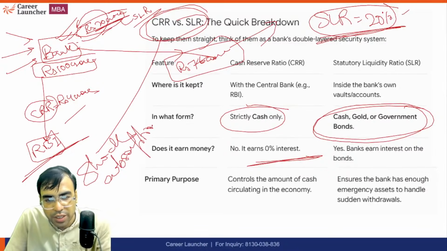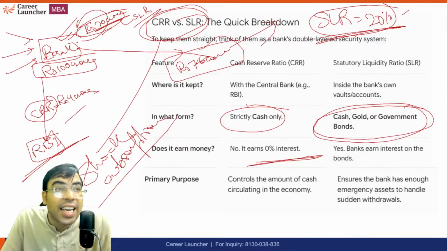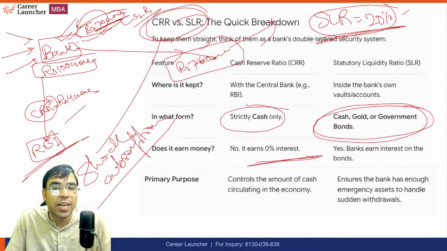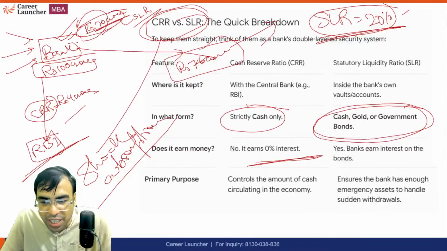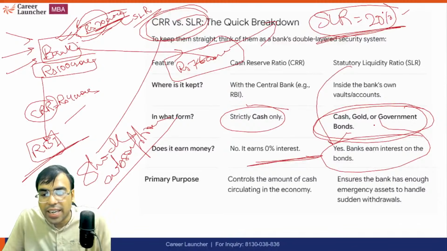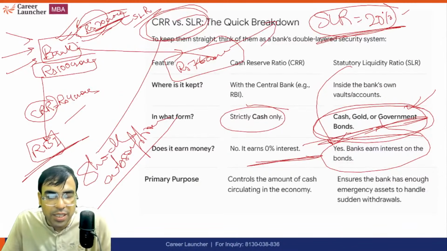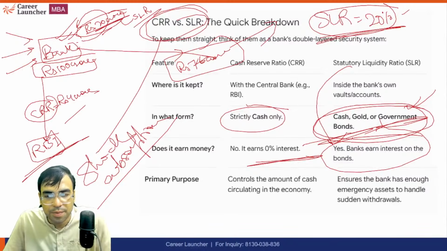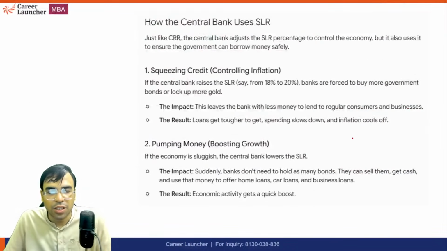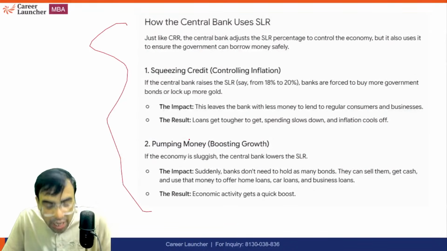That is what you have to understand. In case something goes wrong, if people start withdrawing money, then there has to be something. And of course, in SLR, you can earn interest. The bank can earn interest if they have invested in government bonds, because of course government bonds are interest based. So you can earn money from that. Okay? I hope you got the idea.